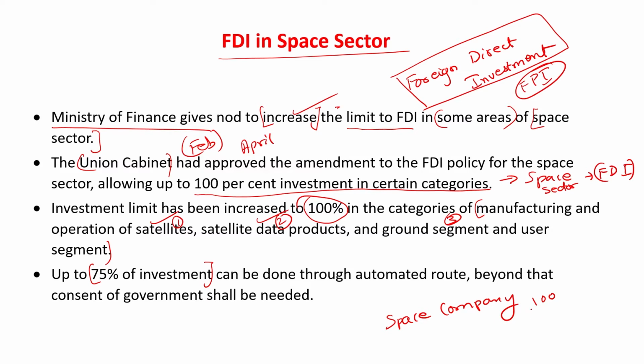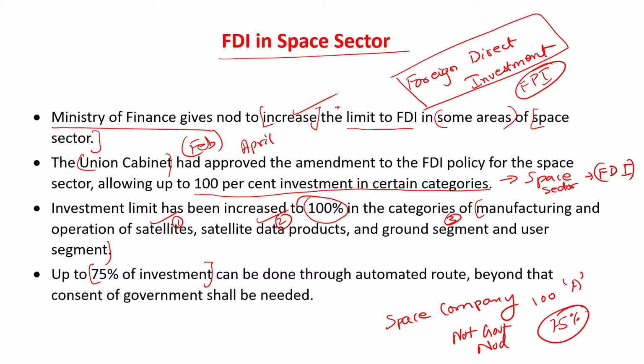All right, if a foreign company, say SpaceX of Elon Musk, comes and says to this particular Indian company, let's say company A, sell us 75% of your shares. Okay, so up to 75% direct transaction can take place. No government nod will be needed.